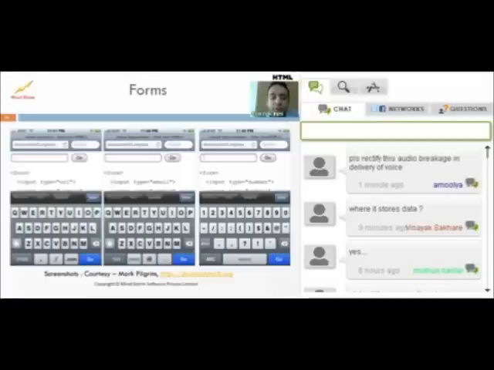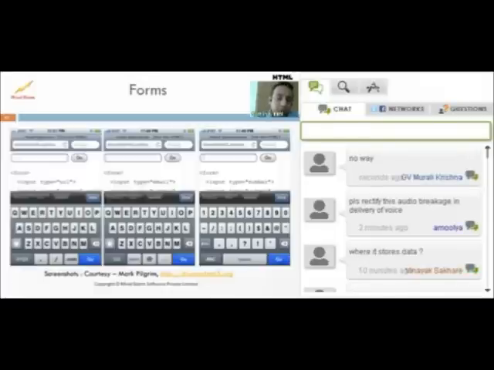So forms have got different support when it comes to HTML5 form controls. Different browsers support different controls. Not all of them support it, but we'll take a look at some of the examples so you can see how it's getting rendered.